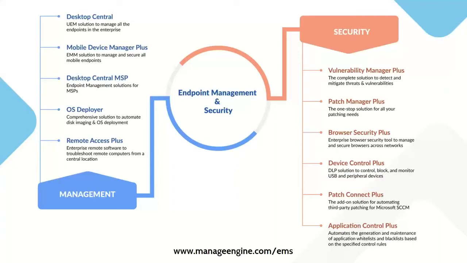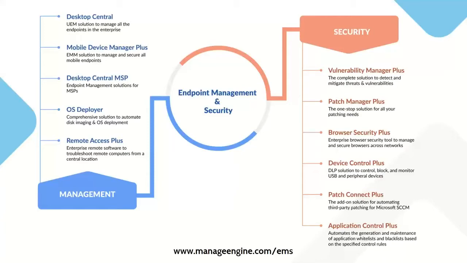If you need it as a suite, you can always go for Desktop Central. Vulnerability Manager Plus deals with checking vulnerabilities and the patching process altogether. And Patch Manager Plus, if you say I do not want vulnerability management, I just need the patching process alone, you can go with Patch Manager Plus, which has on-demand as well as on-premises versions.